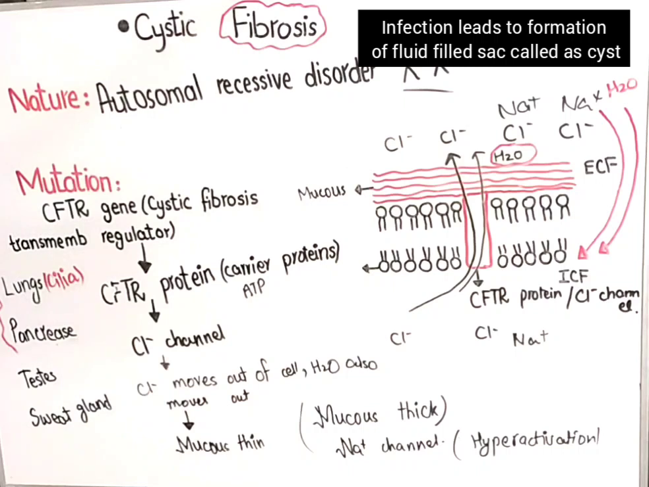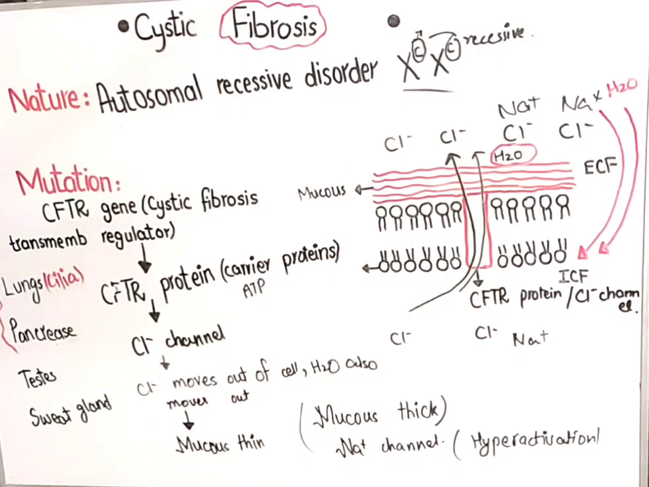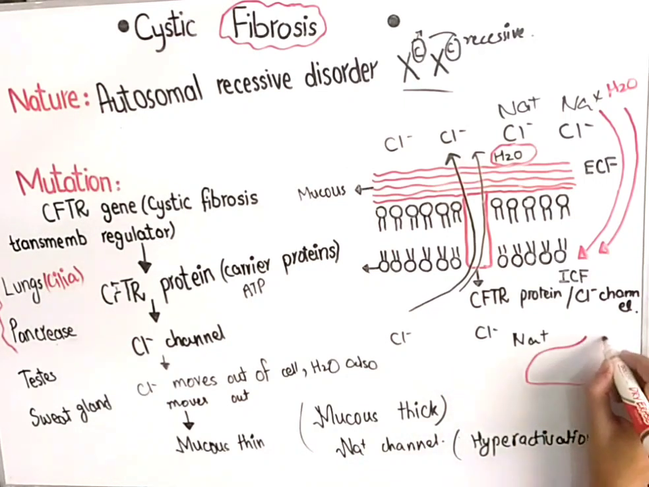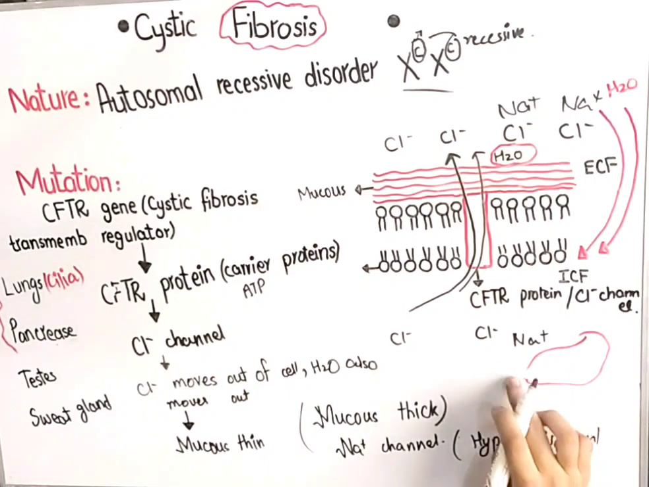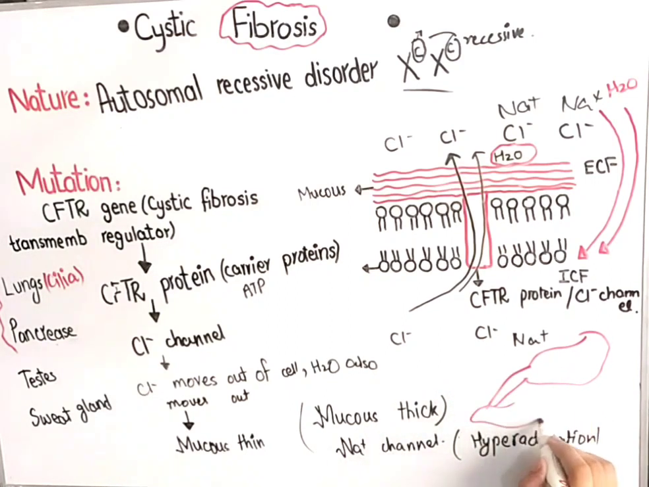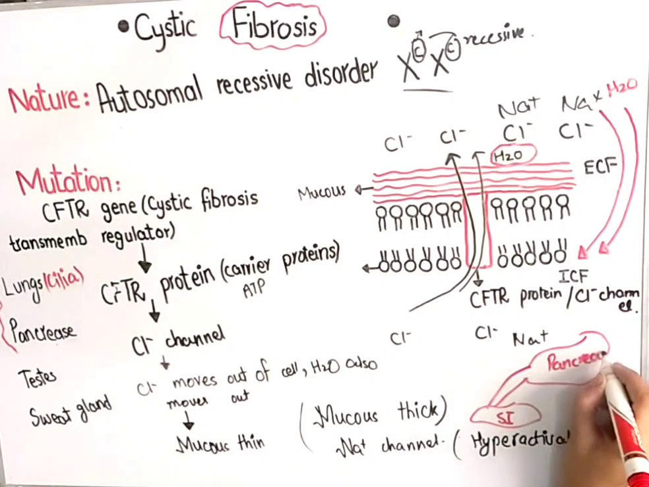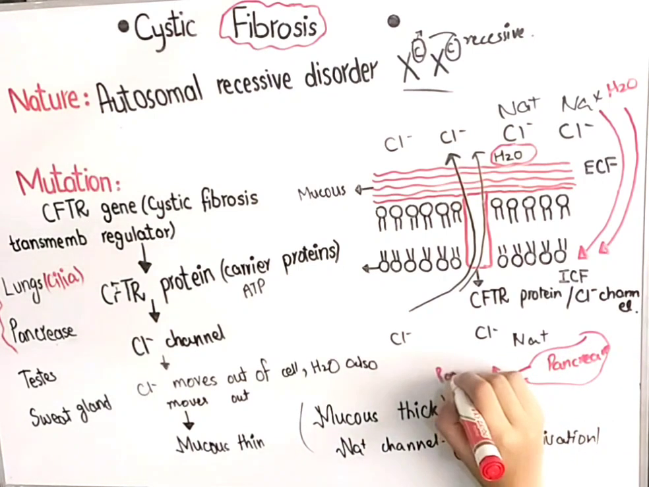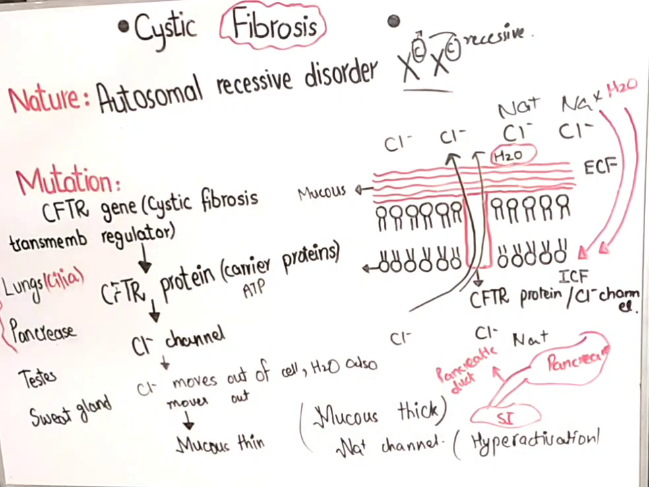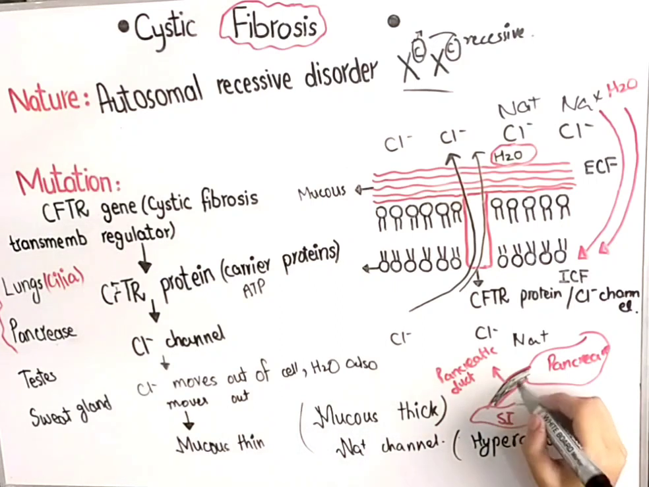Got it? In the case of the pancreas, for example, I have a pancreas over here, and it has a pancreatic duct which goes into the small intestine. This is the small intestine, this is the pancreas, and here we have the pancreatic duct. This pancreatic duct is also lined with mucus. So suppose here is the mucus. Whenever there is cystic fibrosis, there is so much thick mucus over here that